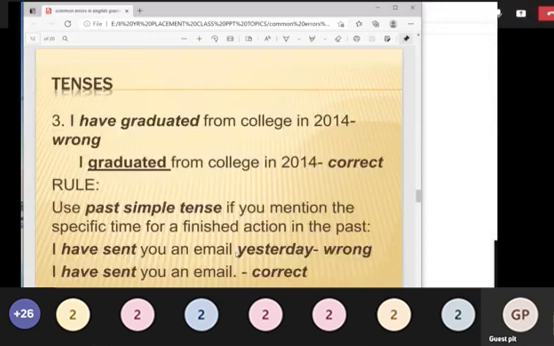You have another sentence here. I have graduated from college in 2014. I graduated from college in 2014.